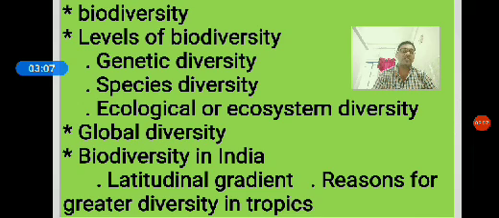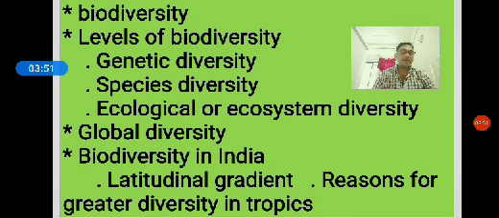Third one, ecological or ecosystem diversity. The variety of habitats available to the organisms in a given area is called ecological or ecosystem diversity. Examples: deserts, hills, rainforests, estuaries, coral reefs, etc. The sandy beach with salt water compared to a Scandinavian country like Norway is also one of the best examples. These are the three levels of biodiversity with examples we studied in the previous class.